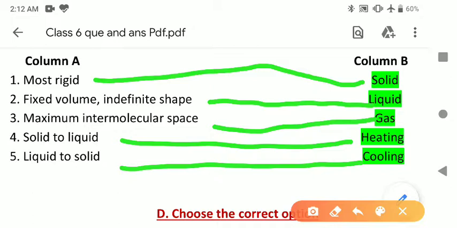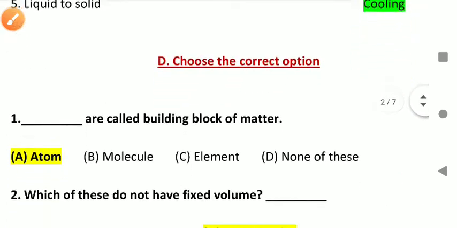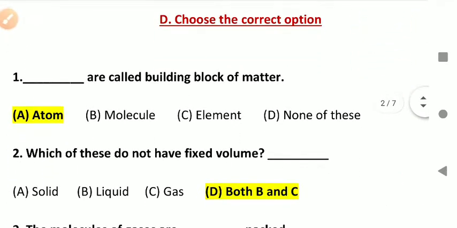So these are the match the column answers. Most rigid, solid. Fixed volume, indefinite shape, liquid. Maximum intermolecular space, gas. Solid to liquid, heating. Liquid to solid, cooling. So these are the answers of match the column. Okay, next, choose the correct option.